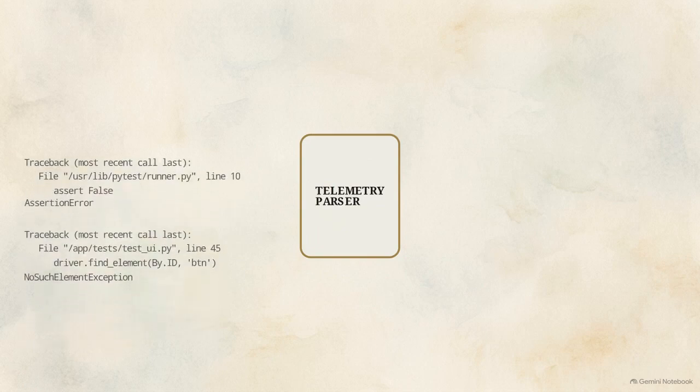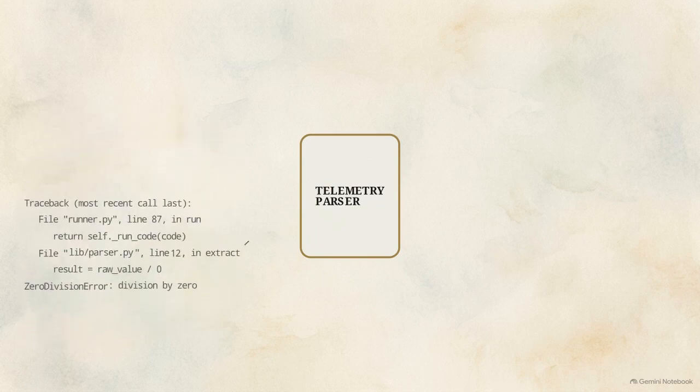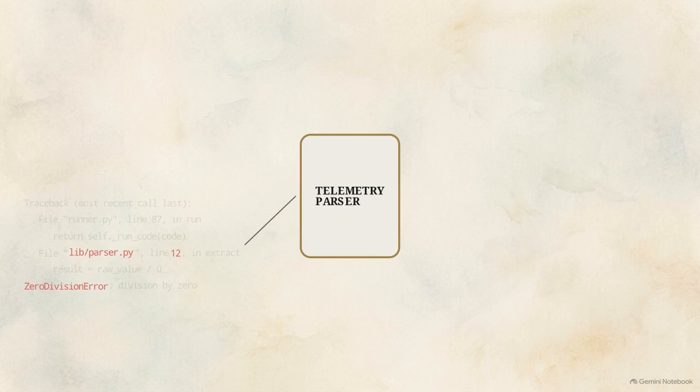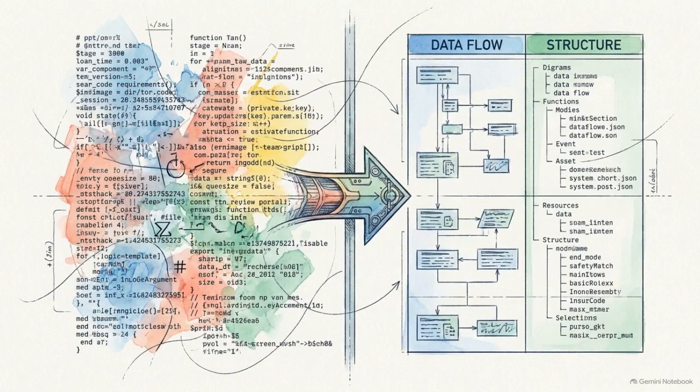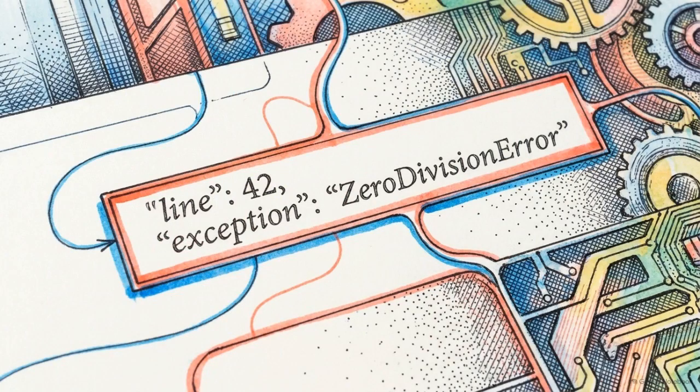The telemetry parser acts as the bridge between this execution and the agent. When a framework like PyTest or RSpec crashes, the parser script intercepts the raw error code. It normalizes the traceback into a strict JSON payload, stripping away the noise to leave only the essential data: the file, the line number, and the specific exception. The agent only sees this final schema. Because it targets a specific, structured failing assertion, it can generate a fix without hallucinating the context of the error. Moving from raw terminal text to normalized key-value pairs is what allows for deterministic self-healing. The model isn't interpreting a story, it's responding to a data point.